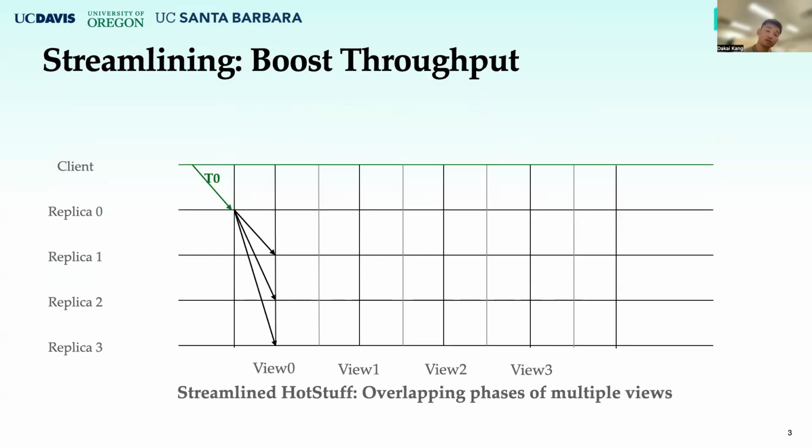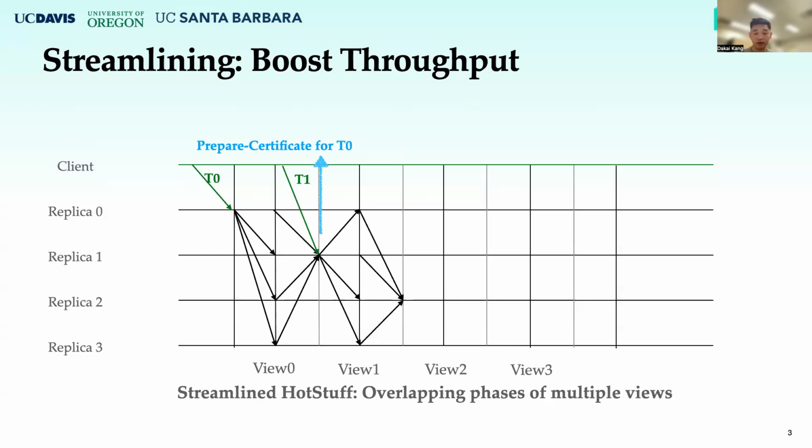To boost the throughput, HotStuff has an optimization. It has a streamlined version that overlaps phases of consecutive transactions. As shown here, after each phase, the leader is rotated, and the votes are sent and collected by the subsequent leaders. And the phases of the consecutive transactions are overlapped.